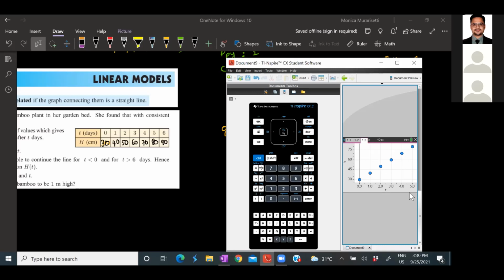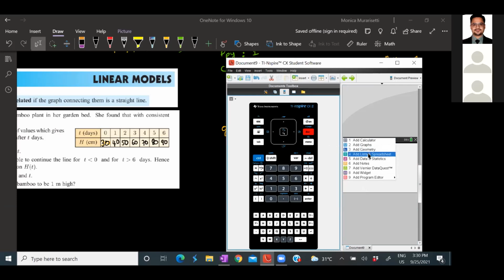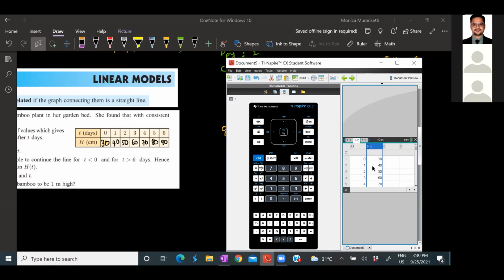I'll just repeat this. If you want to get this particular table, what you have to do is just click Control Doc and move to Add List in Spreadsheets. Then you will be able to see a screen like this and you have to enter it.